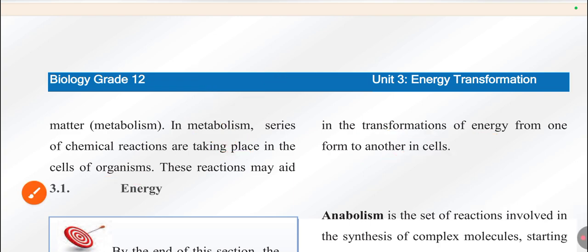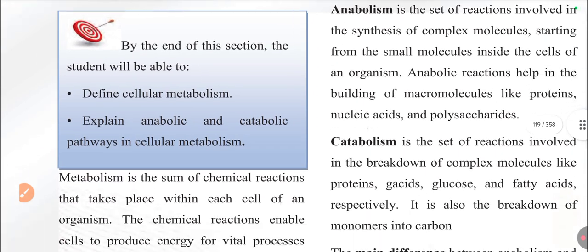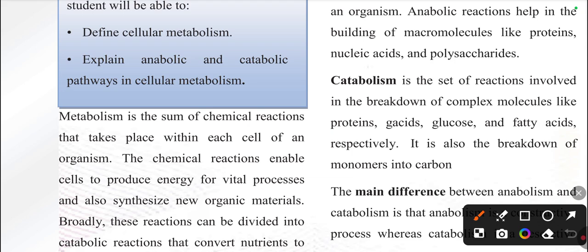From one form to another form. Maybe from chemical to mechanical, from mechanical to chemical, but it can't be created. It can aid us to what? Transform energy from one form to another form. So this is about metabolism. When you see briefly, metabolism is what? Metabolism is the chemical reactions that take place within each cell and the organism. The sum of chemical reactions. It is divided into two.